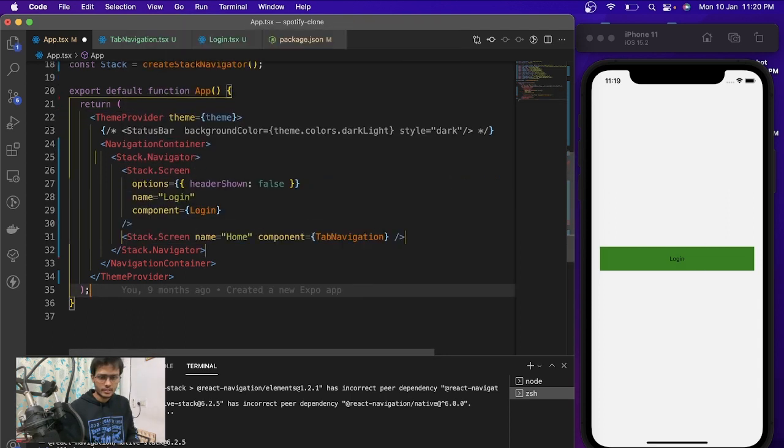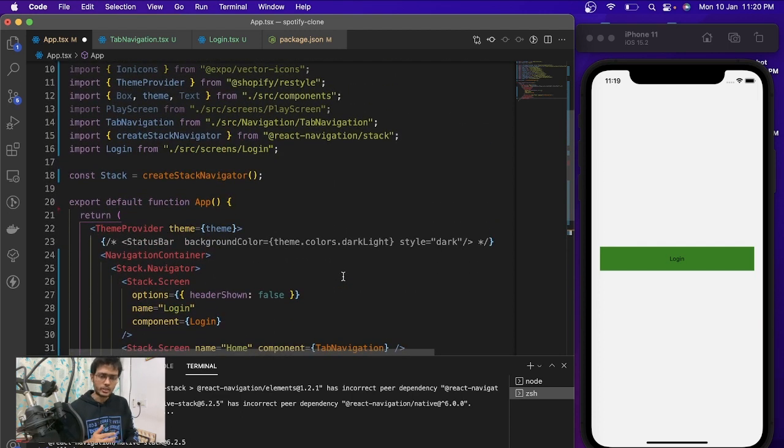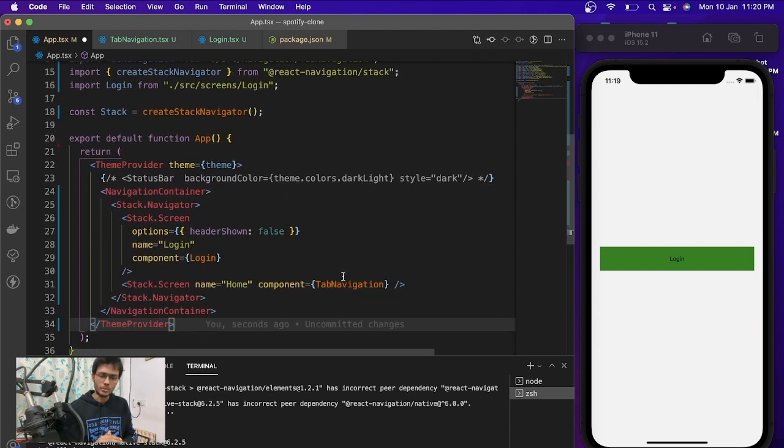We will design it later. We will add more design to our login screen. Basically right now it doesn't look good at all, so we will do that in the next video. And in this video, now we will look into the login screen, and we will try to at least add the Spotify authentication APIs.